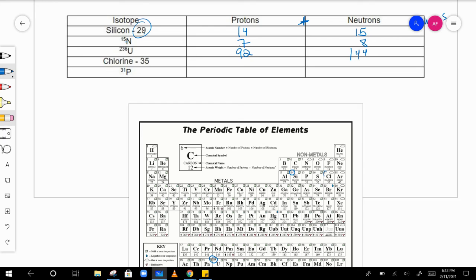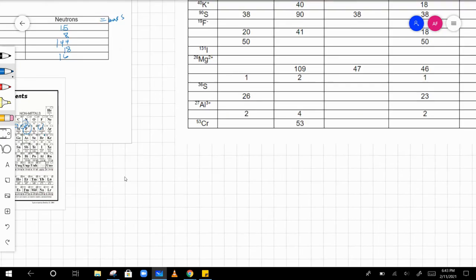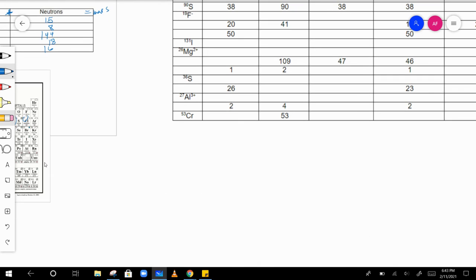Chlorine, 17. Oh, sorry. Yeah, 17 protons. 35 minus 17 is 18. Phosphorus, 15 protons. 31 minus 15 is 16. Okay? So isotopes, just like that.